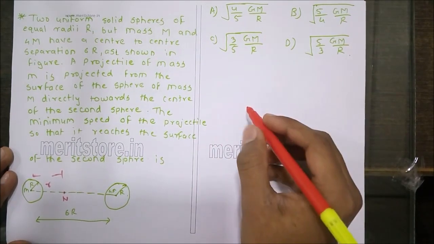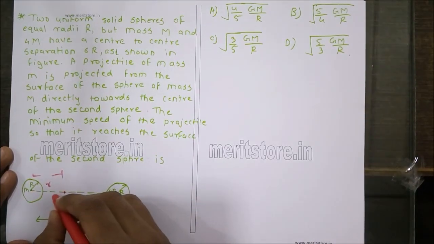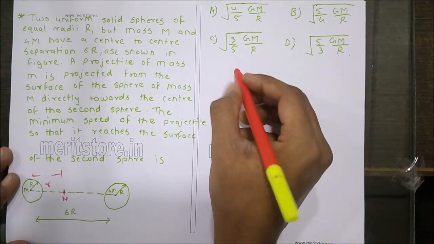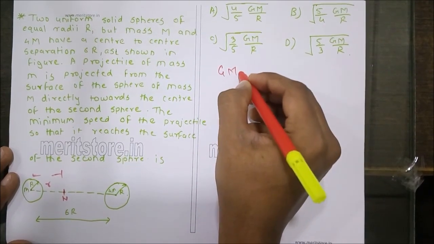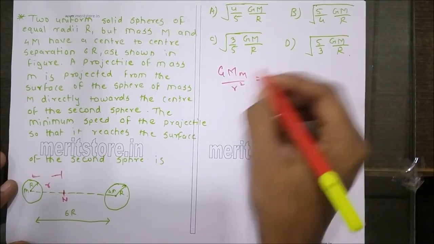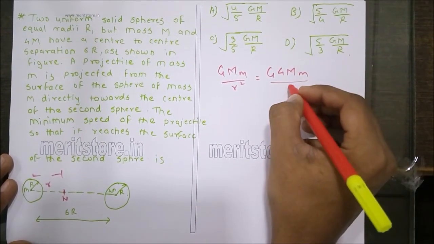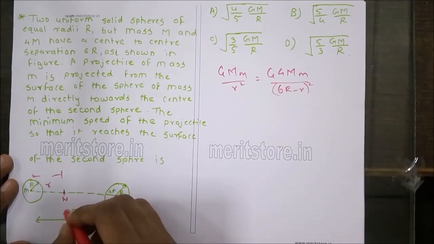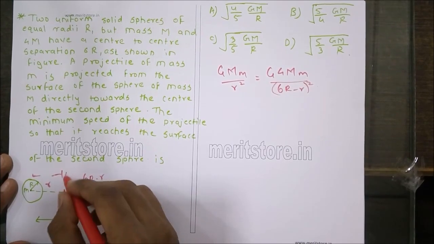So N would be the neutral point. So what we need to find out is the velocity up to which it needs to be projected to reach the point N. So at the neutral point N, the gravitational force due to the first sphere is GM m upon r square, and due to the second sphere, G into 4 times M into the mass of the object m upon 6r minus r whole square, that is 6r minus r.